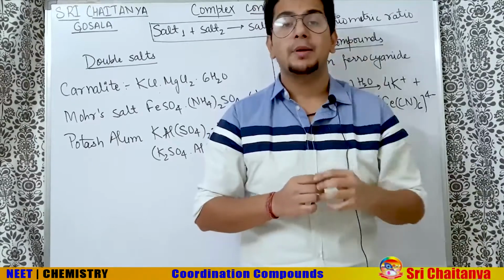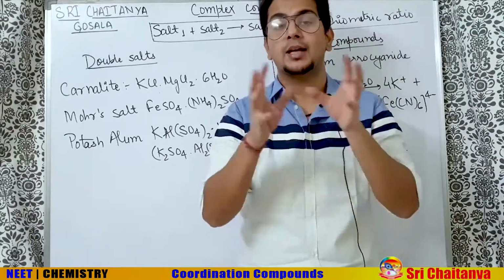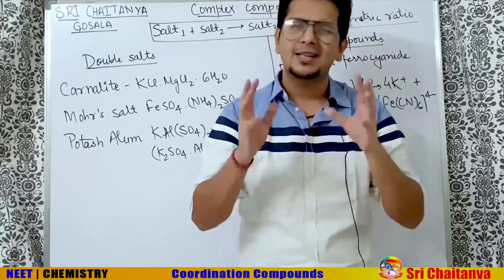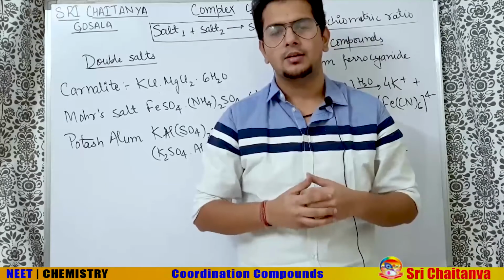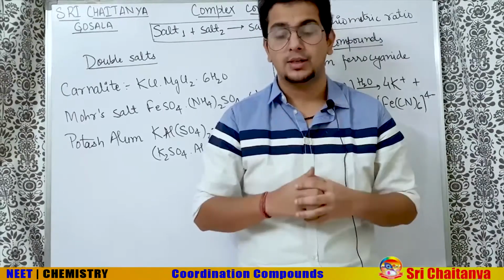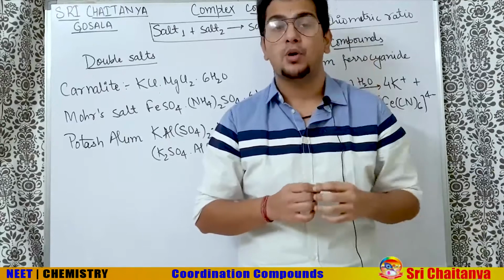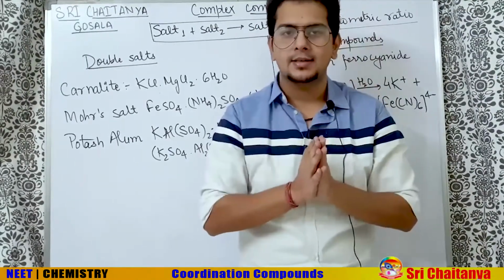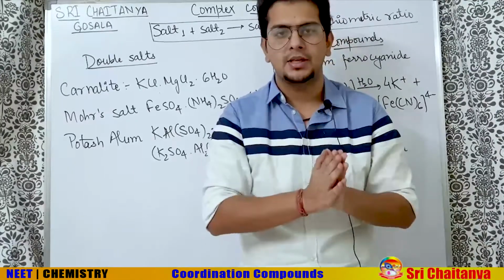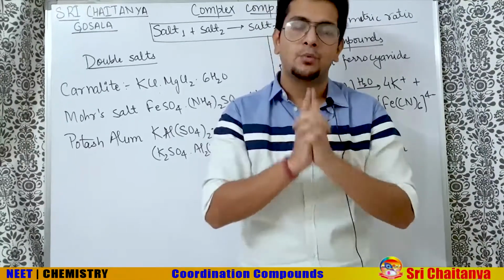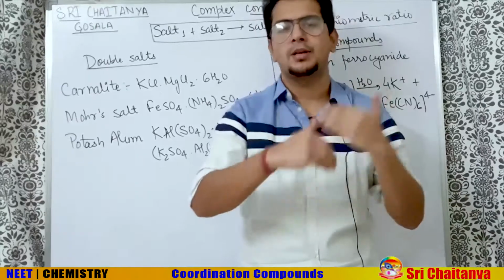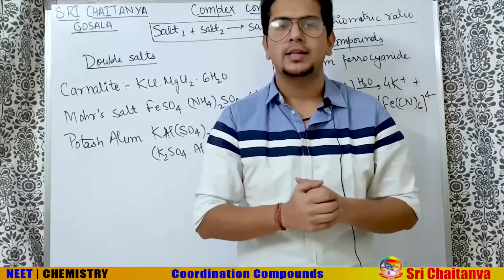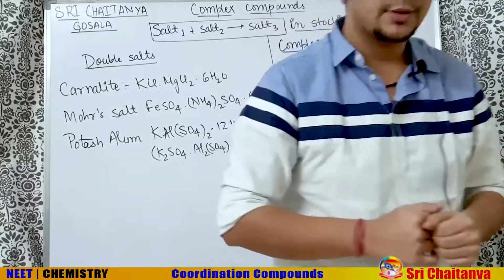Third, the thing which is asked in the NEET examination is from the organometallic compounds, majorly synergic bond and carbonyl complexes. From there the question comes. And fourth and the most important topic is isomerism. From isomerism, 99% chances are there that the question comes in the NEET examination almost every year, and mostly the questions are repeated from the previous year question bank also in the isomerism topic. So without wasting any time, let us start with the complex compounds.